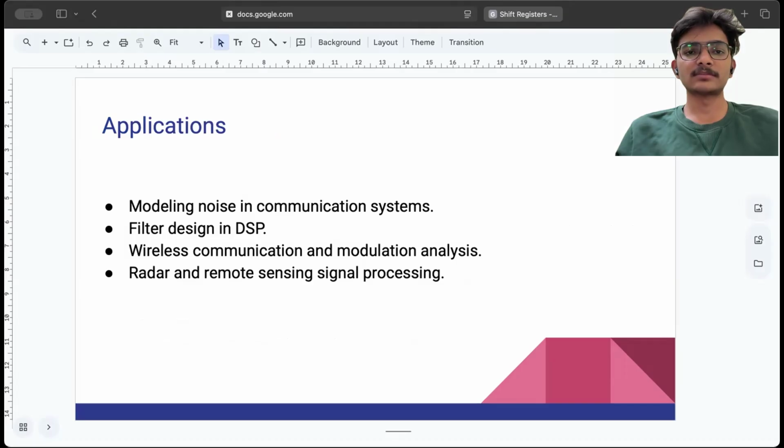Now I will discuss some applications of stationary processes. The first one is modeling noise in communication systems. Then filter design in DSP. DSP stands for digital signal processing. Wireless communication modulation analysis, and these are also used in radar and remote sensing signal processing. These are the main applications of stationary processes we use in our daily life.